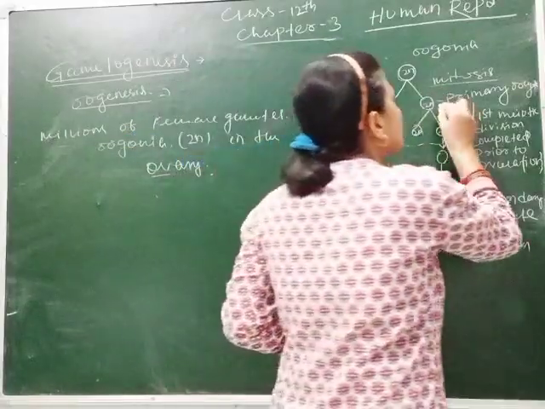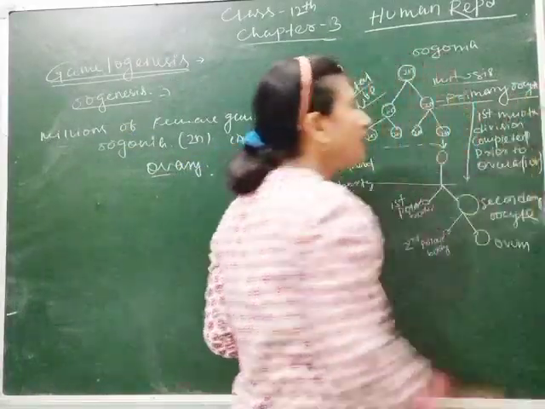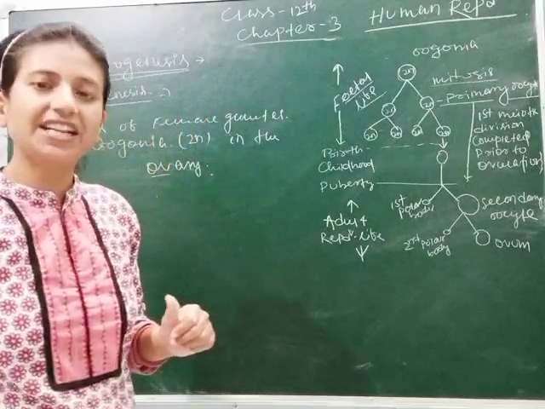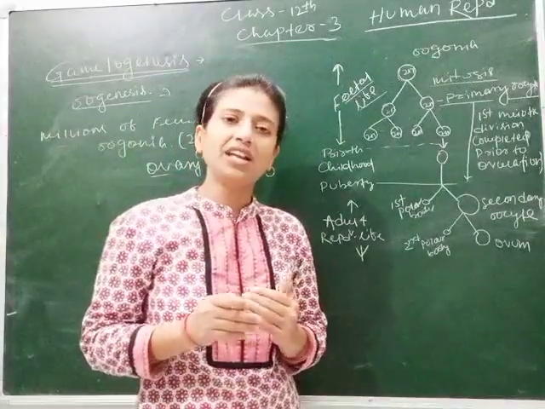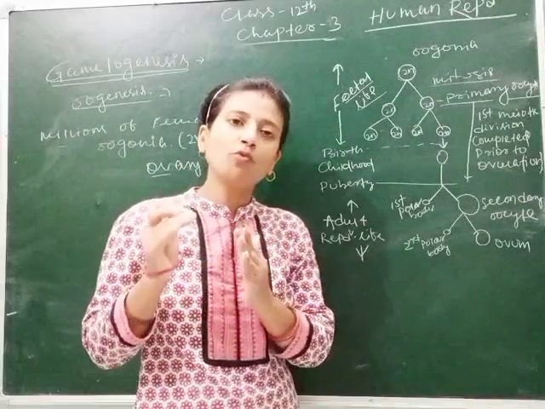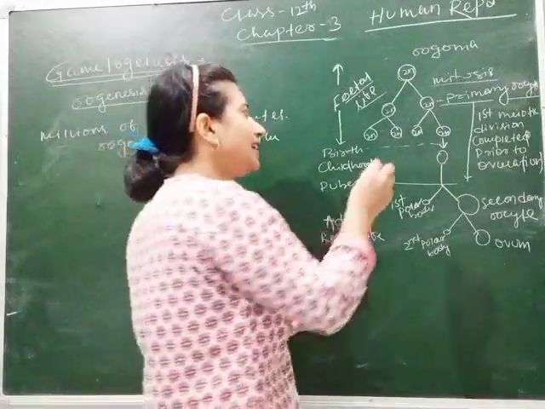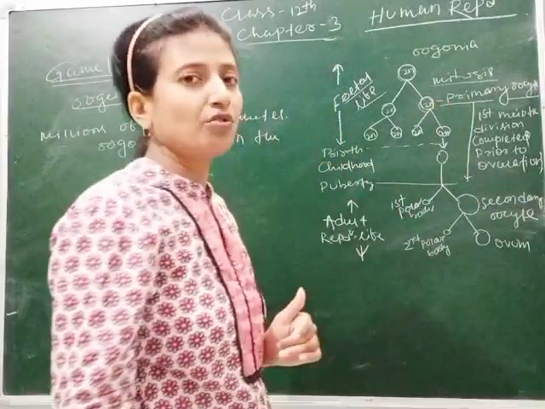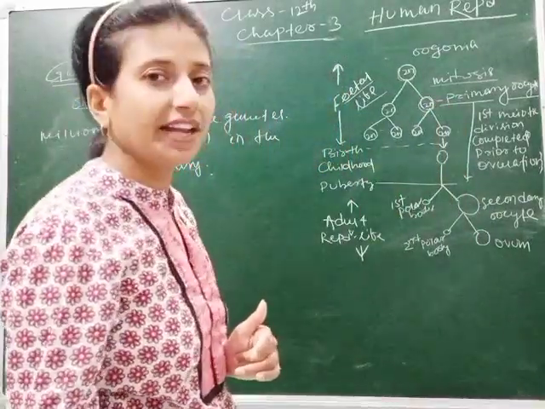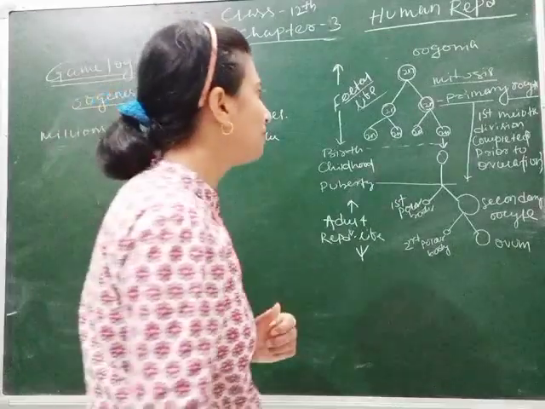And after mitosis, some of the oogonia are called primary oocytes, whose ploidy is 2n, meaning they contain the diploid number of chromosomes.